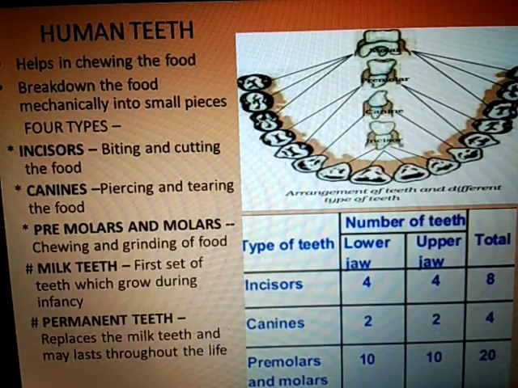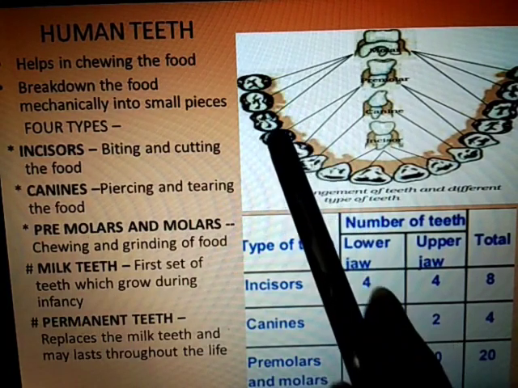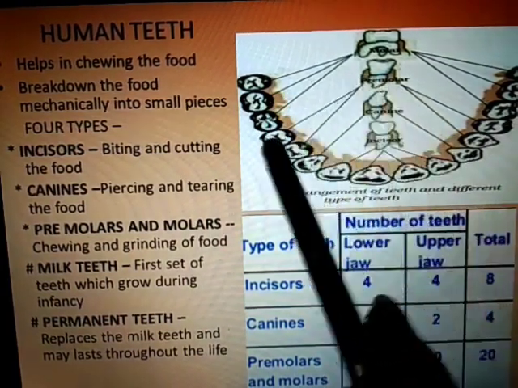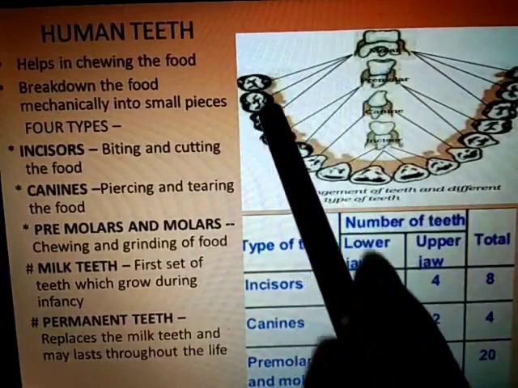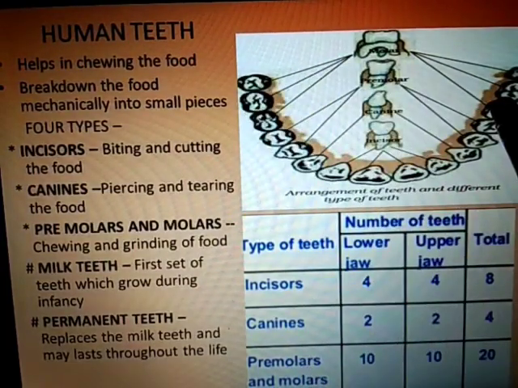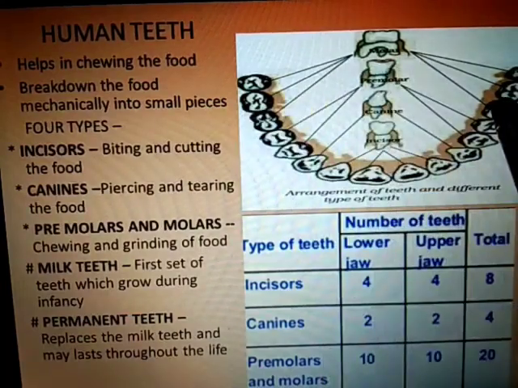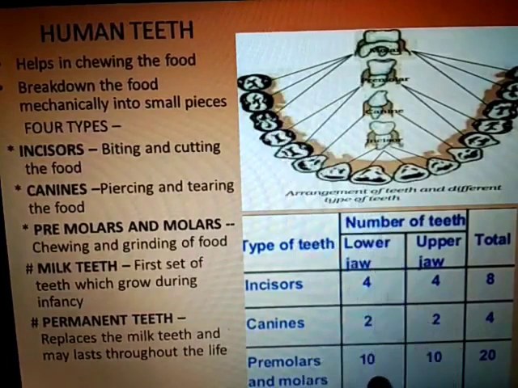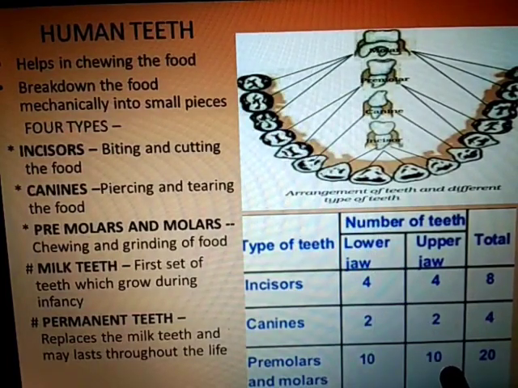Now how does it become 10? These 2 here and 2 on the other side are basically premolars. Then 3 on one side and 3 on the other side, these are the molars, 6 in the lower jaw. Clear? So 4 and 6, that is 10 in the lower jaw and the same 10 in the upper jaw.